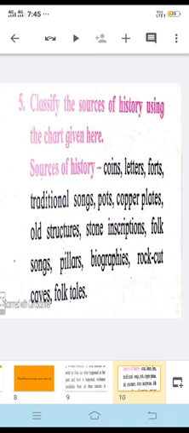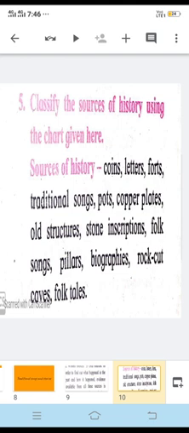Then the next is forts. Forts can be classified as a material source. Then we have traditional songs, which can be classified as an oral source of history. Then pots can be classified as a material source of history. Then copper plates can be classified as a material source of history, and as a written source as well, because many a time copper plates included written information. Then we have old structures, like old buildings, which can be classified as a material source of history.